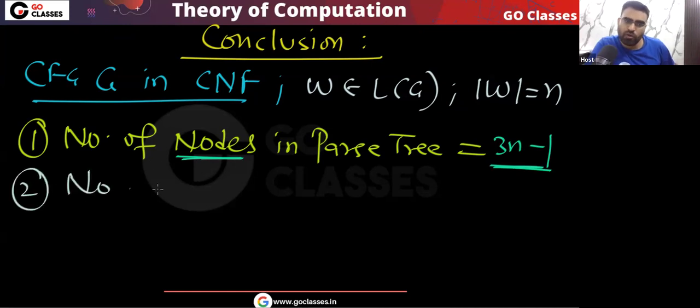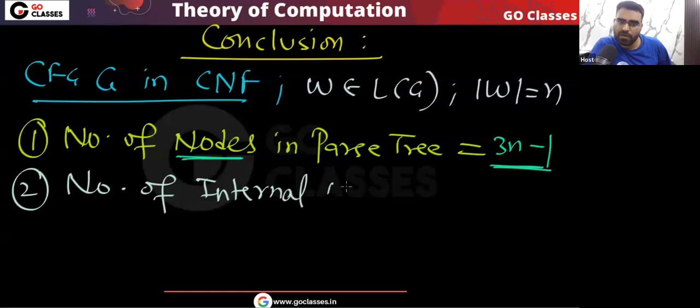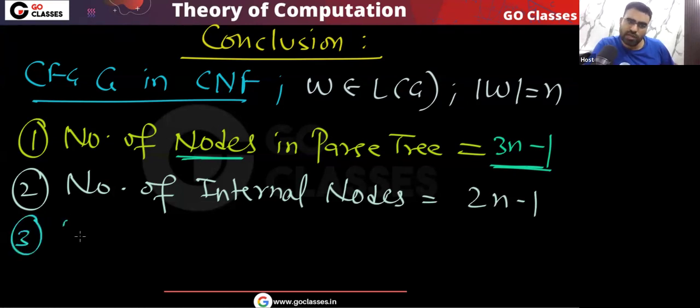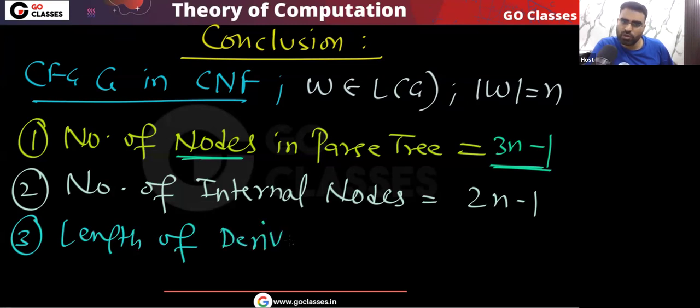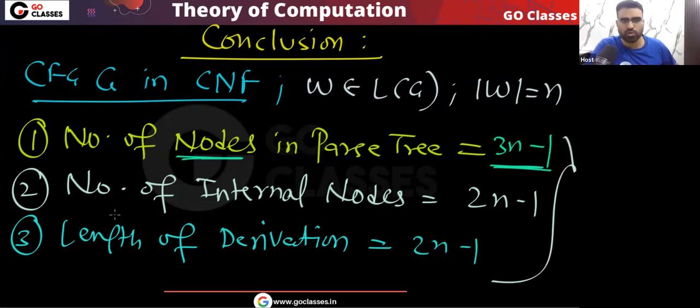They can ask you the number of internal nodes. What will that be? That will be 2n minus 1. And remember, they can ask you the length of derivation. What will that be? That will be 2n minus 1. Okay, so these questions they can ask you. I hope you understood. Please tell me, does anyone have any doubt? Let me know. In this complete explanation, do you have any doubt? Very simple things. These are simple observations.